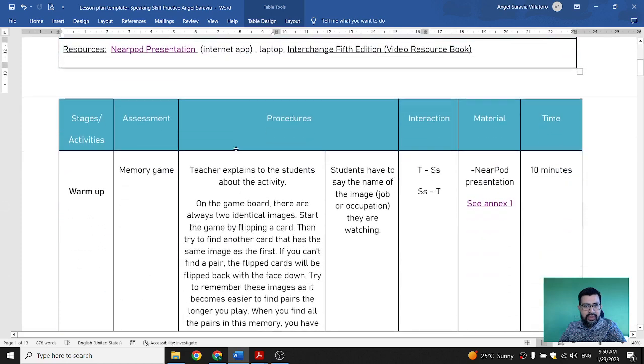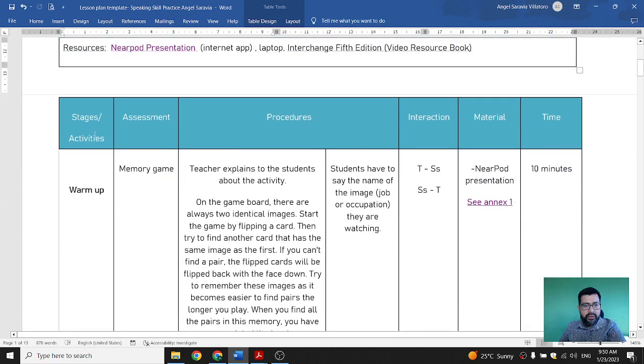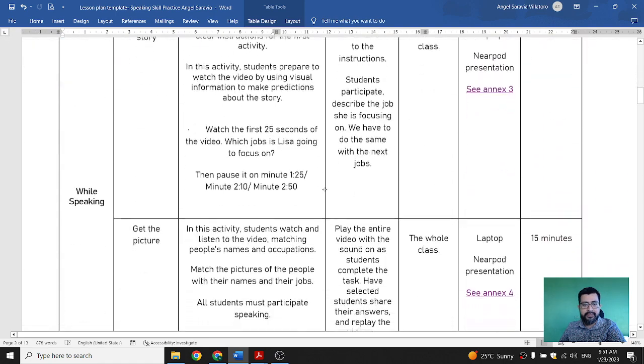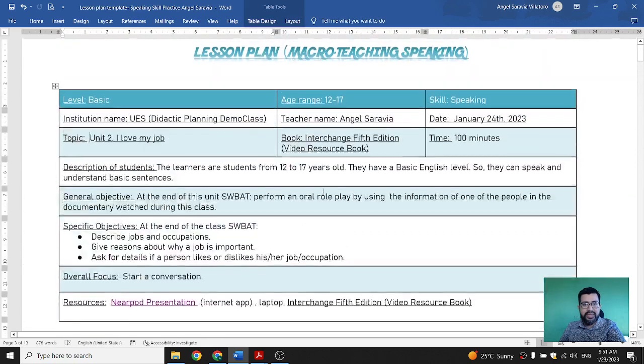Let's take a look here, like an overview. We also include the stages or the activities that we're going to be performing with the students, and the assessments, the procedures, who's going to be interacting, and then we're going to have the time. So let's take a look here. So let's start checking the level.